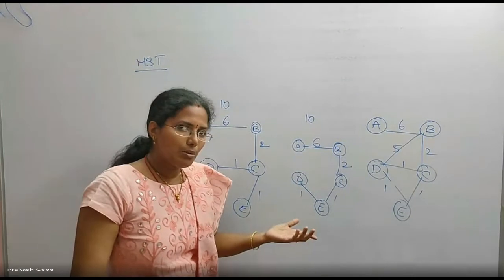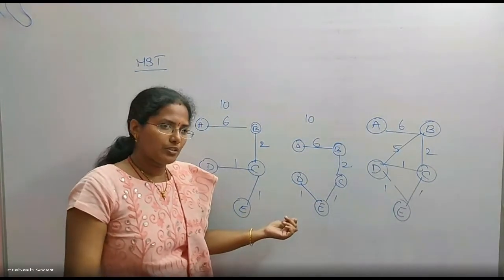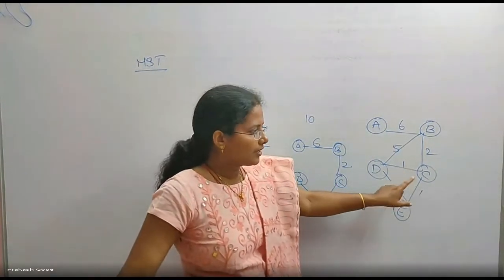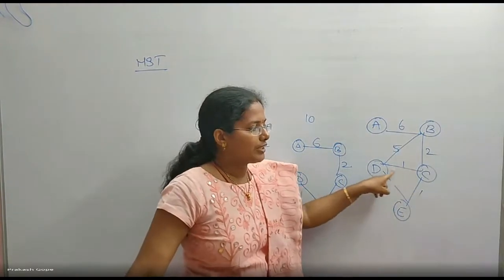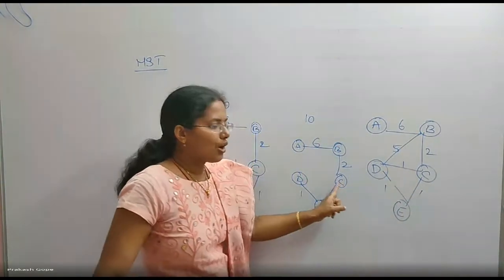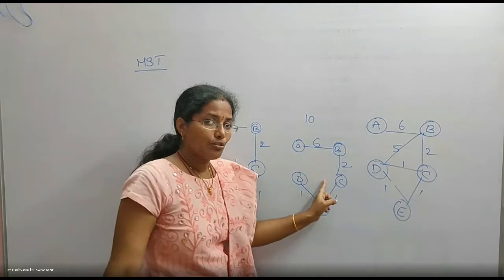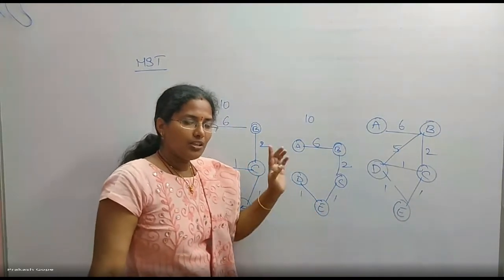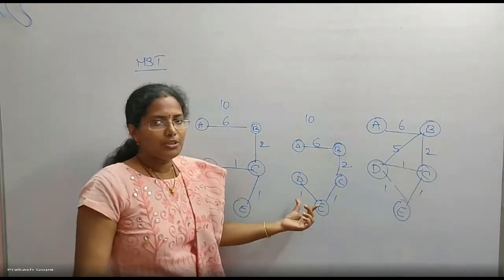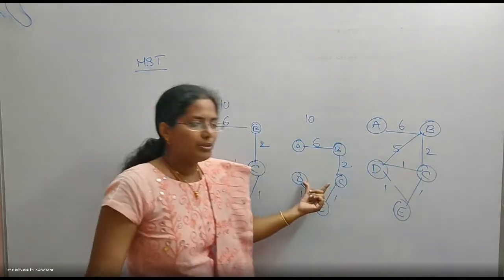An edge with minimum weight is not part of the MST. Simple example, this is the graph. This is an edge with minimum weight, CD, but it is not part of this MST. Why? Generally we think the minimum weight edge should be there in the MST, but still it is not part of the MST.